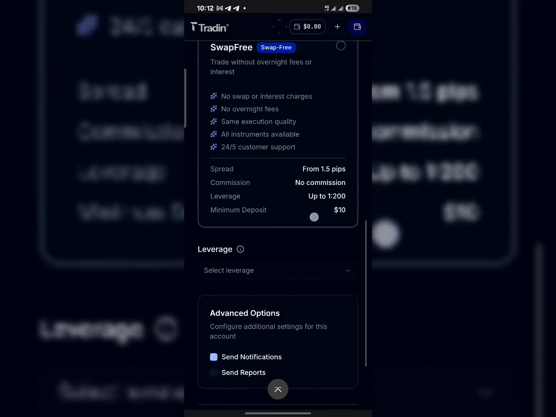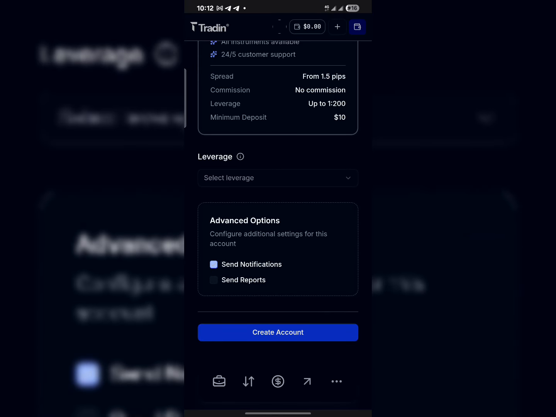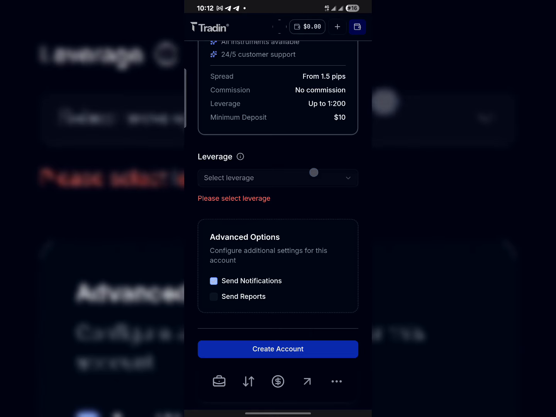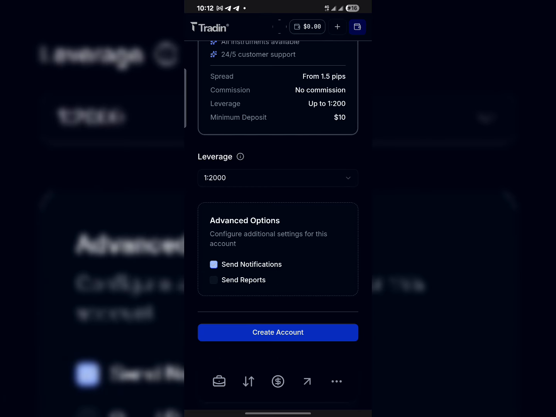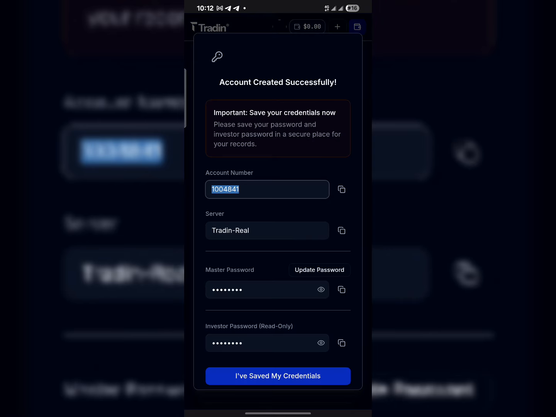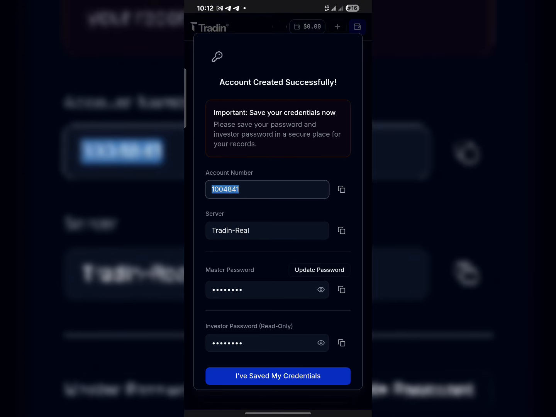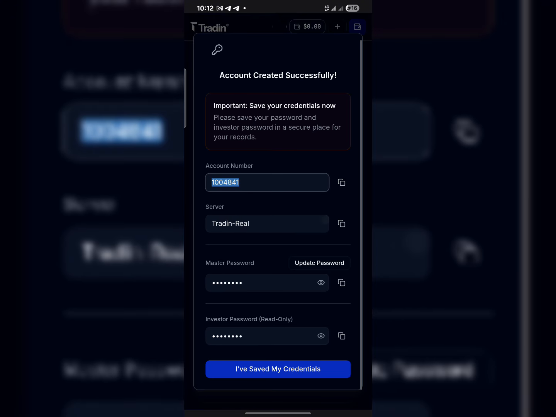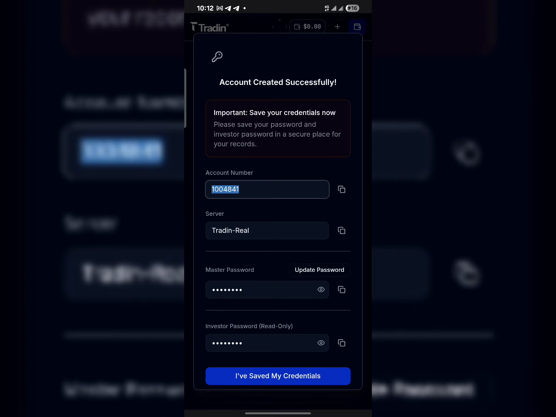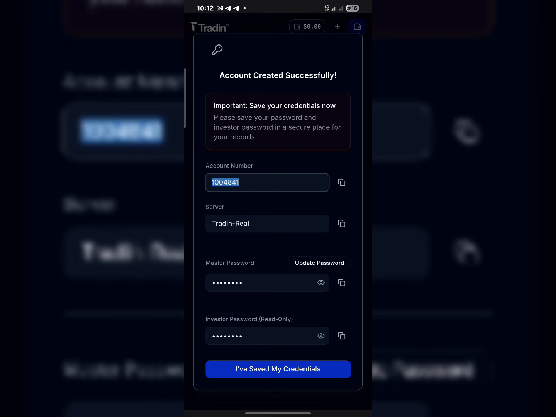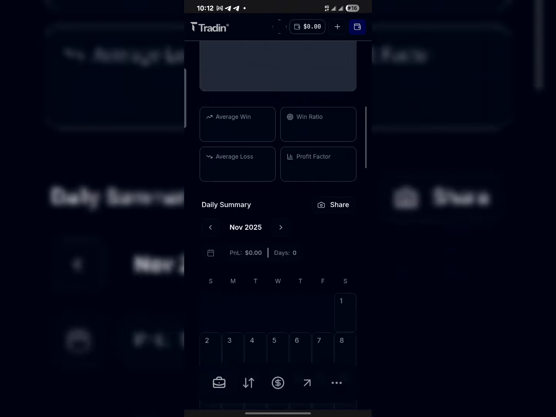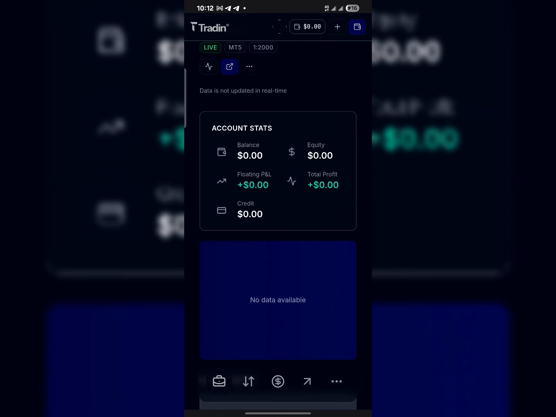To proceed, you click on the standard account and it shows you more details like this. You scroll to the bottom and click on create account, and it shows you more details. All you need to do is select the leverage you want, and then proceed to open the account. After opening the account, you'll see details on your screen showing that you need to save your password to log in to the MT5. Once you have every detail saved, if you scroll to the bottom, you see it says save password. With the password saved, the account will be created on your behalf, and you'll also get an email showing that the account has been created.